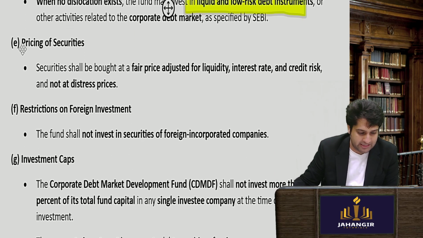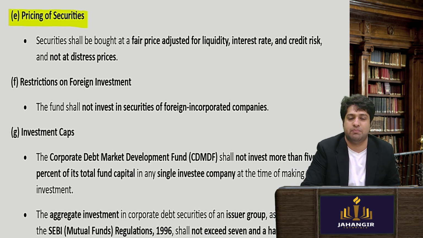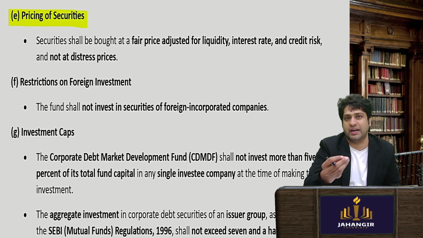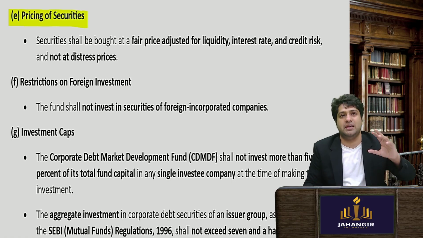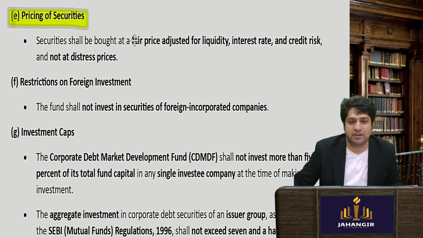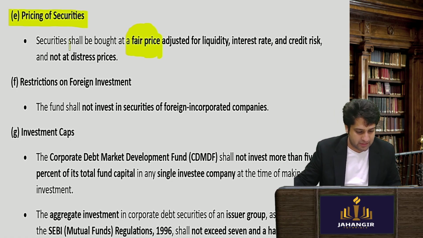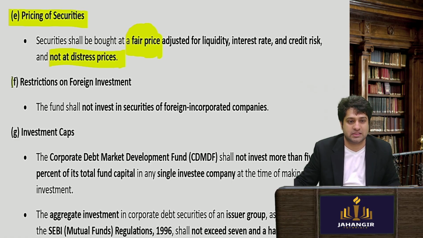Okay. Pricing. Now, can they take advantage of the market crash and buy at distress sale? So the answer is this is a trust, right? They are not here for making abnormal gains. It is giving support. So they will buy at fair prices, and not at distress prices.